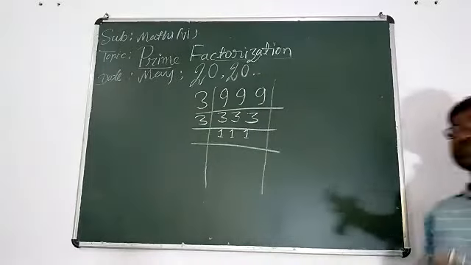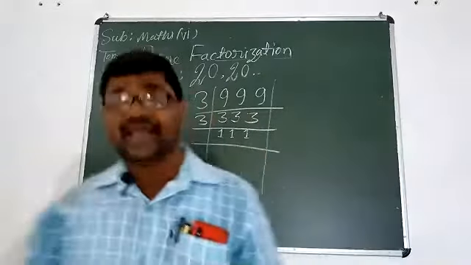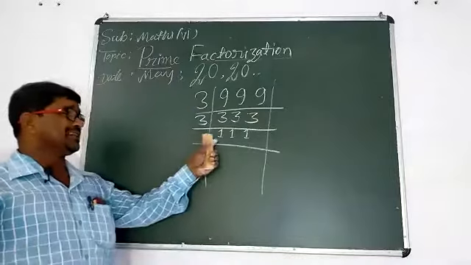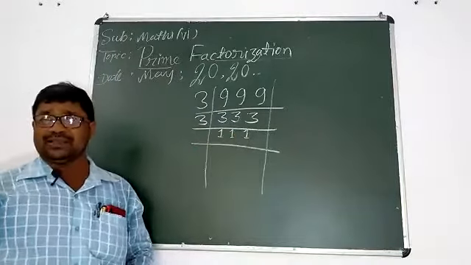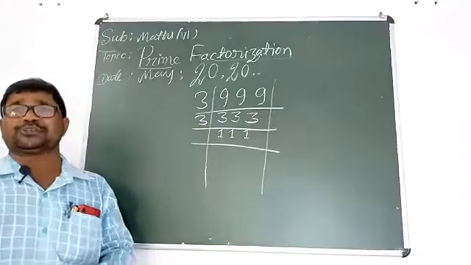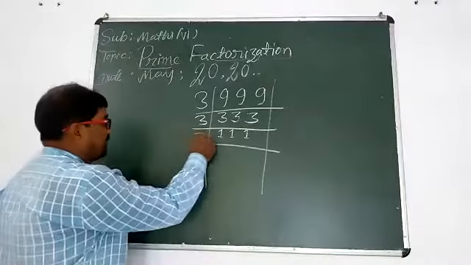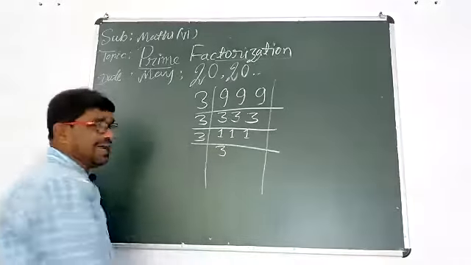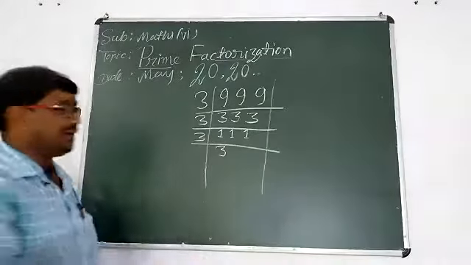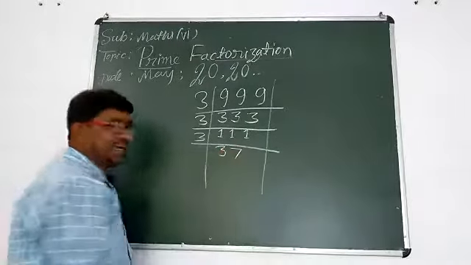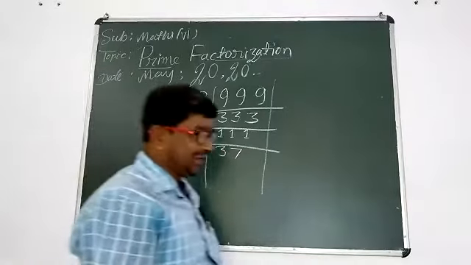Can you divide this number by 3 again? Okay, add the digits: 1, 1, 1, that is 3. 3 is a multiple of 3. So we can divide this number by 3. Now come on. 3 3 is 9, 2 is remainder. Then 1. 3 7 is 21. Very good.